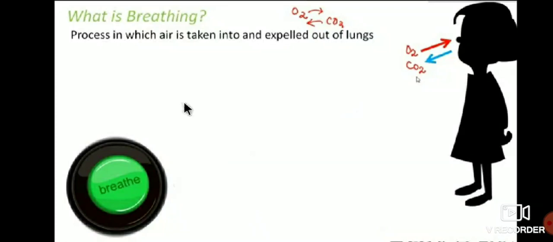So then, what do you mean by breathe? What is breathe? See here, this red mark indicates that we are breathing in. This yellow mark indicates that we are breathing out.